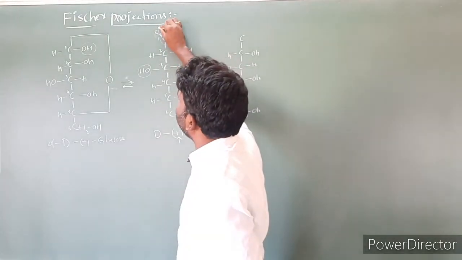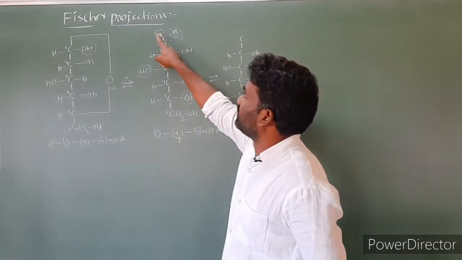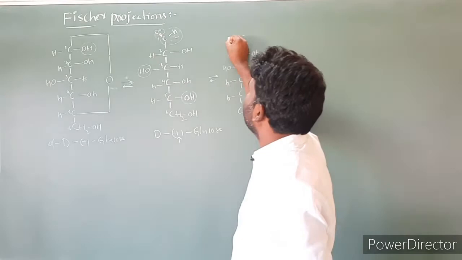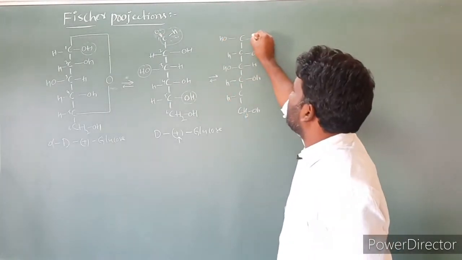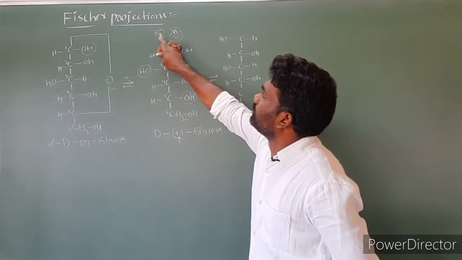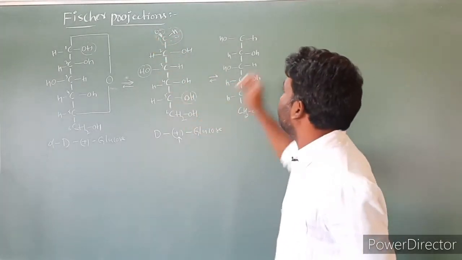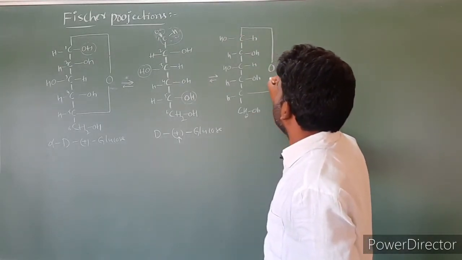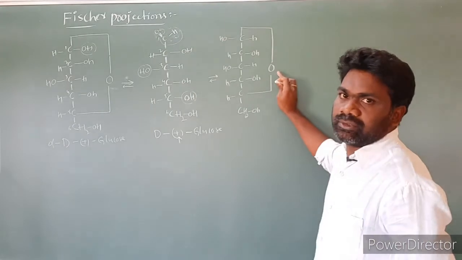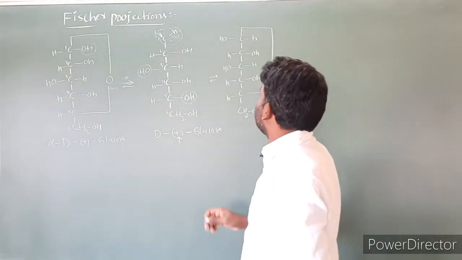This bond is moving to here, this bond is moving here. This hydrogen and this oxygen will convert into OH. The OH group will be on the left side, and the remaining is hydrogen. This O double bond will become OH, and this hydrogen is shifting there. Then we have to form the ring with the oxygen of the OH at the 6th carbon. Then this is the structure we got.